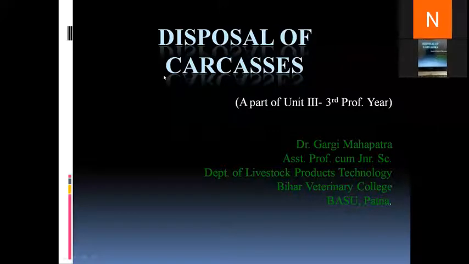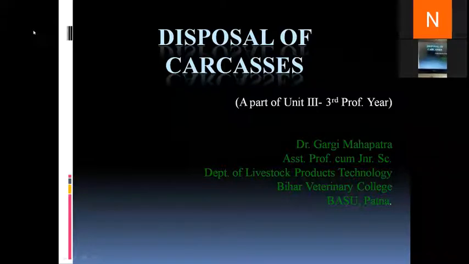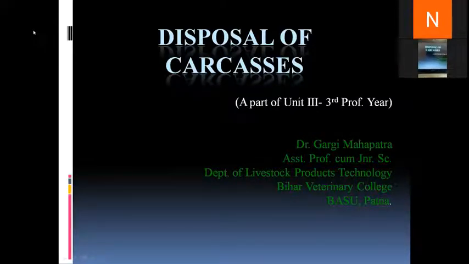So today we will deal with the topic disposal of carcasses. When we talk about disposal of carcasses, what is important is to examine the animal and then decide whether the carcass can be disposed of or not. And if it is to be disposed of, in which manner should it be disposed? While dealing with this topic, we will take into account the inspection or examination of the animal as well as the techniques involved in carcass disposal. Please move to the next slide.